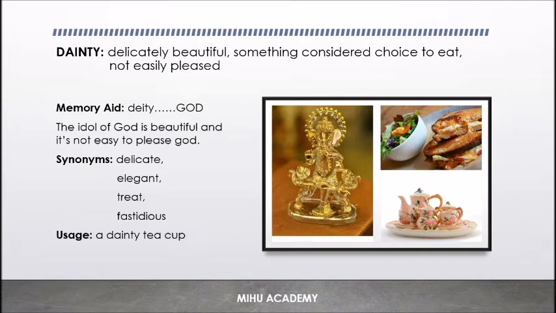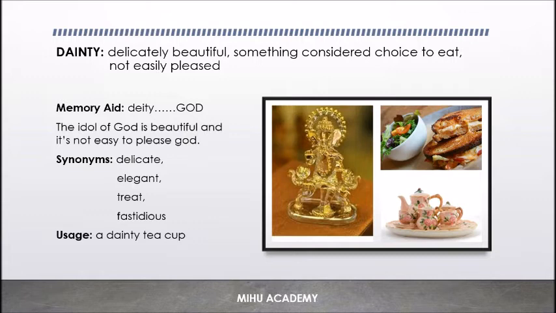And this word can also be used to represent a treat. So the food here shows the treat. Imagine the treat. And not easily pleased. Whenever you pronounce this word dainty, don't you feel it similar to the word deity, which is God? Deity is God.